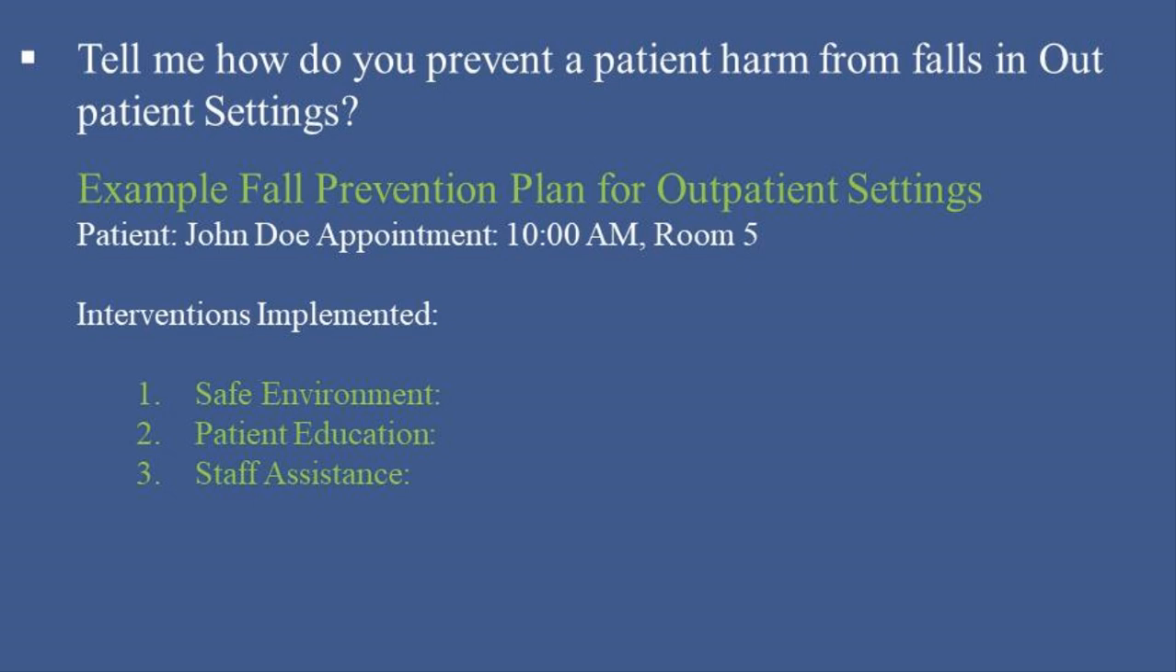3. Staff assistance. Assigned a staff member to assist the patient from the waiting area to the examination room. Provided a walker for use within the facility. 4. Monitoring. Monitored the patient closely during the visit, especially when moving between areas. 5. Emergency protocol. Reviewed the emergency response plan with the staff in case of a fall. By implementing these strategies, outpatient settings can effectively reduce the risk of patient falls and enhance overall patient safety.